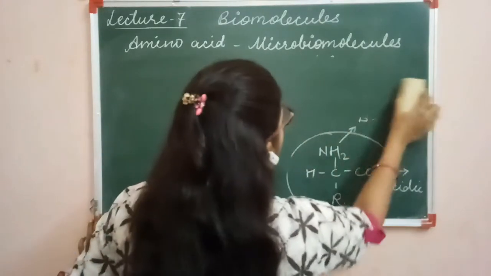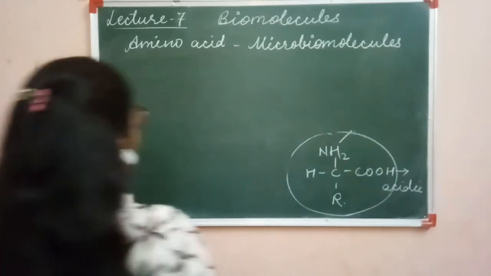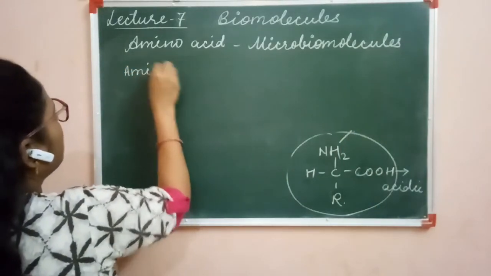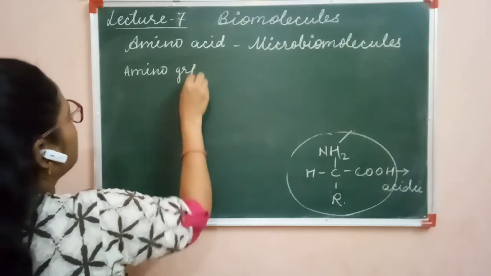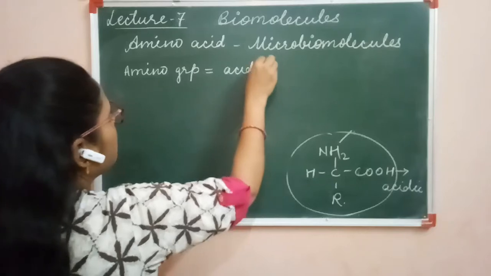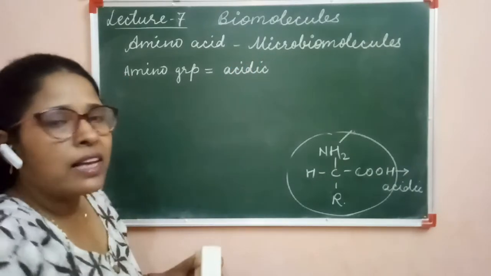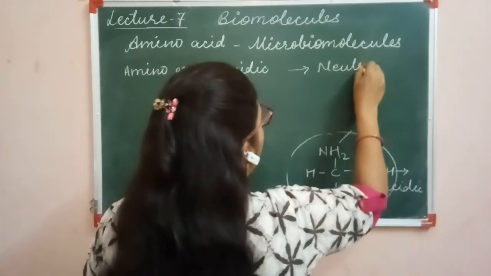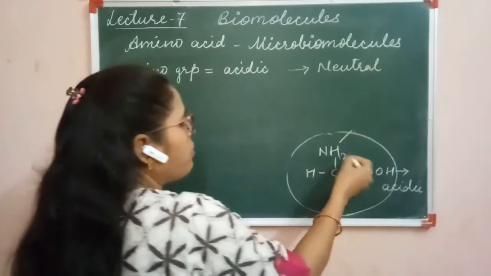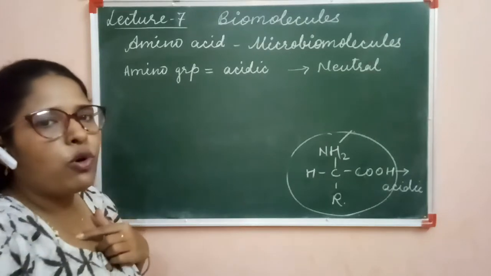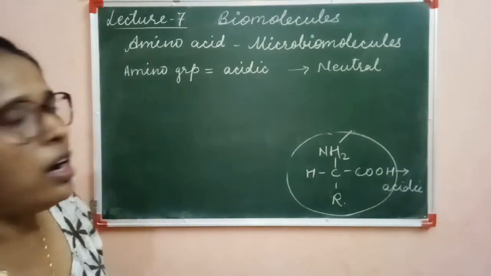If the amount of amino group is equal to the acidic group, then the amino acid will be neutral. Clear? If one amino group and one acidic group is present, then this type of amino acid is neutral.